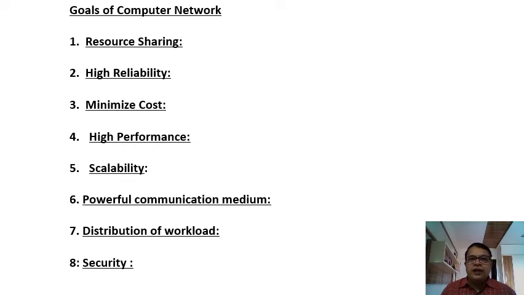The same application software is shared among all five computers. This is a very good example of software resource sharing.